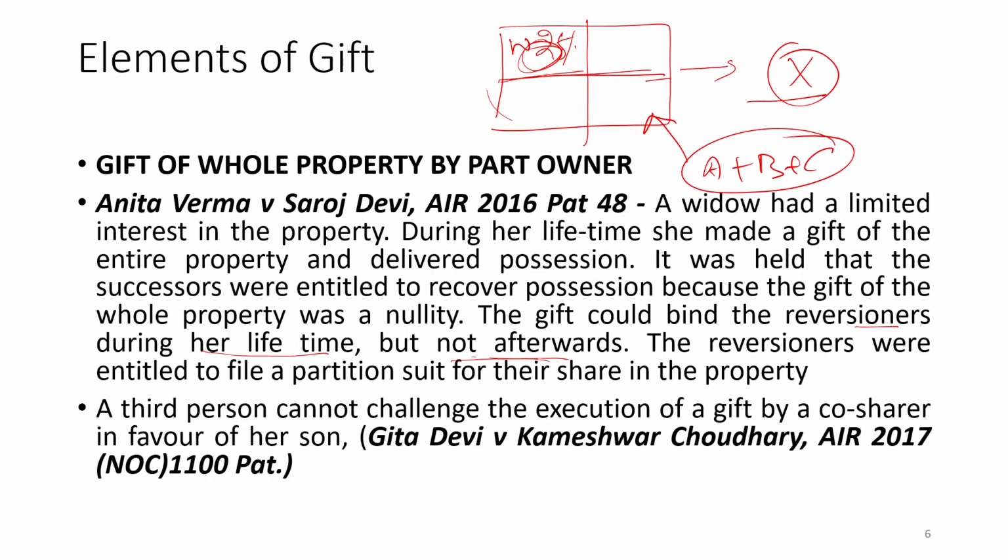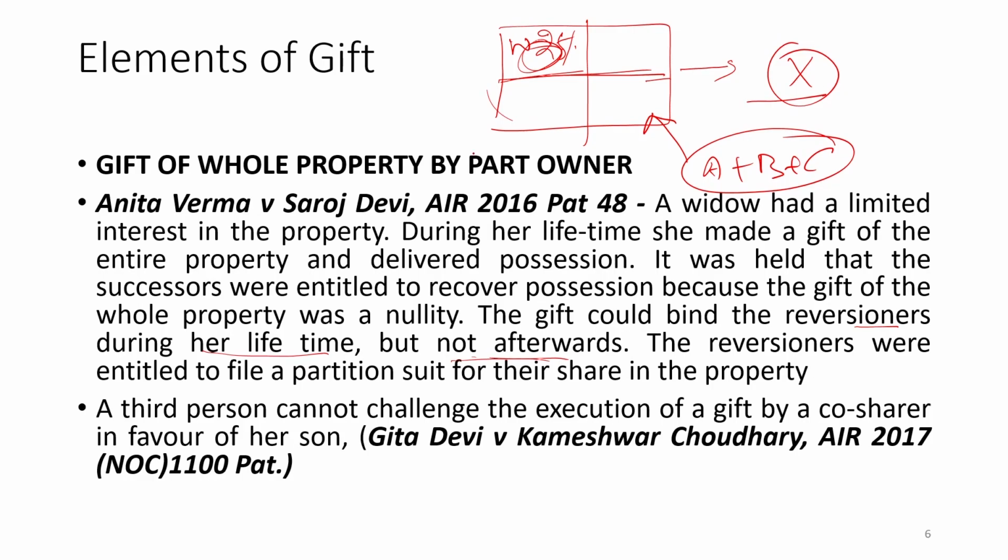Then the third person cannot challenge the execution of gift by a co-sharer in favor of her son. That means, here a third person cannot challenge any kind of transfer through gift. Whose rights are going to be affected, that person may file suit, or the person to whom it has been given may file suit, because that person's interest will also be affected, but not any third person.